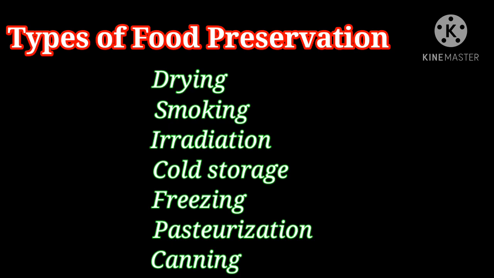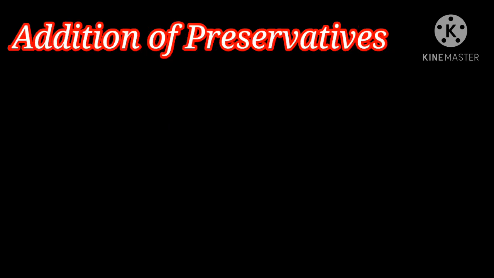Pasteurization means it's the process of heat treatment of liquid food products. Example, milk and beverages. Last one, what is that? Canning. So here what do we have to do? The food items such as vegetables, fruits, meat and dairy products are stored in airtight containers and sealed. Clear, children? Have you got it? Okay. Shall we move to the next one?